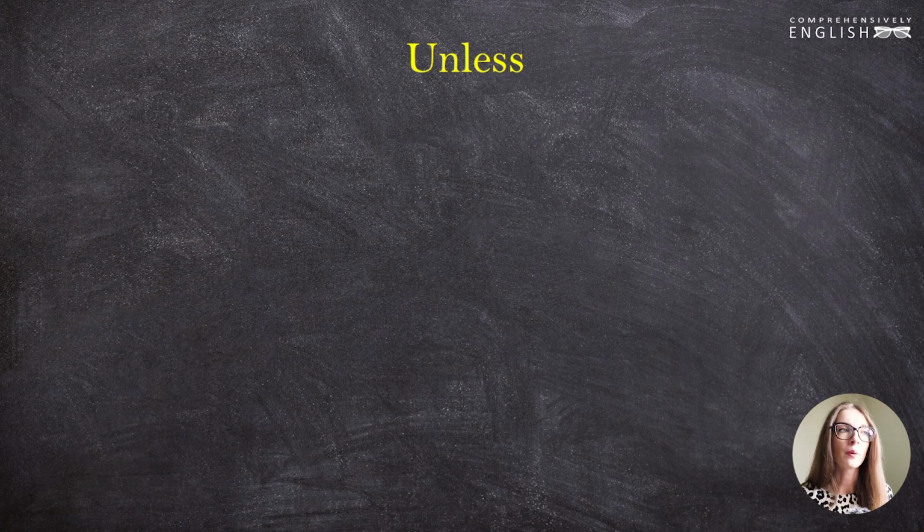Now let's only talk about unless and not unless. Unless has a negative prefix un. It means if not. Unless means if not. And you should remember about that every time you build your sentence, because that means that your verb, your predicate, mostly will be in the positive form.